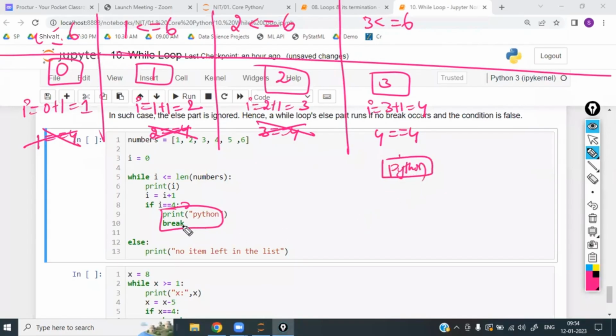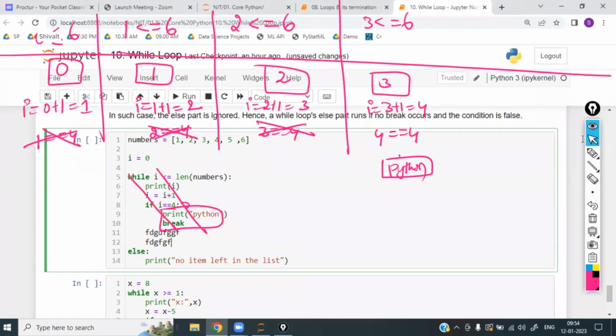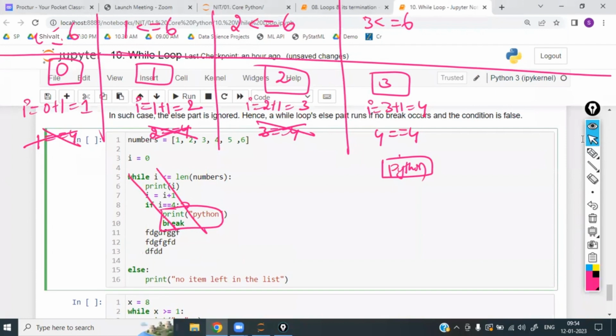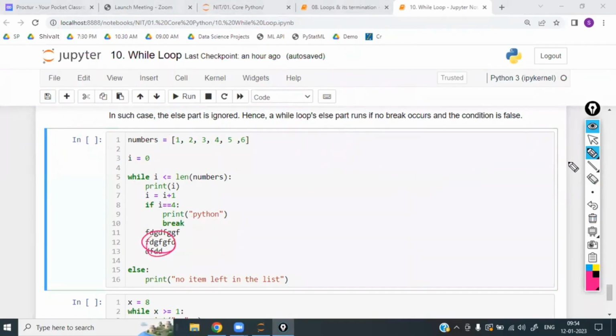After that, break. What is break? Break in a while loop means the entire loop has to be broken. Sir, below the break, for example, some other code is there. Inside the while block, some other lines of code are there. Now these codes also will not be executed. Earlier, these codes would be executed whenever the condition failed and the if block was ignored. Only the if part is ignored and these parts will be executed. Of course, this is a syntax error, but some lines of code are there, right?